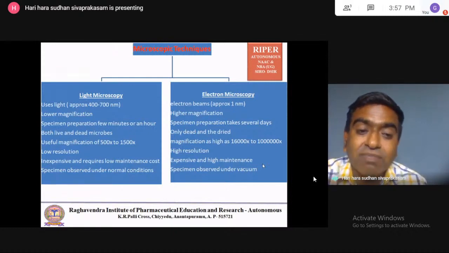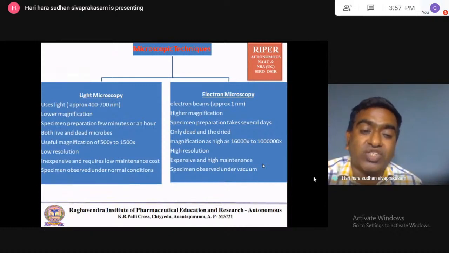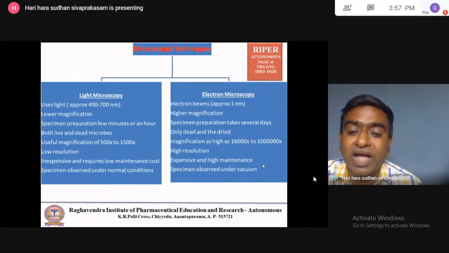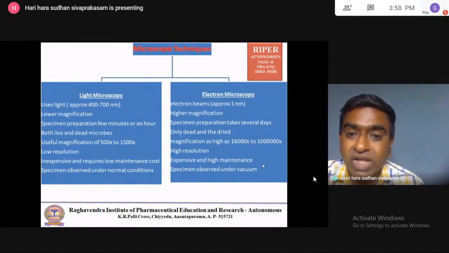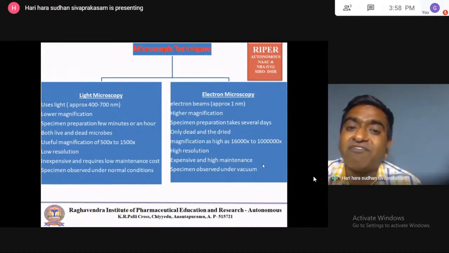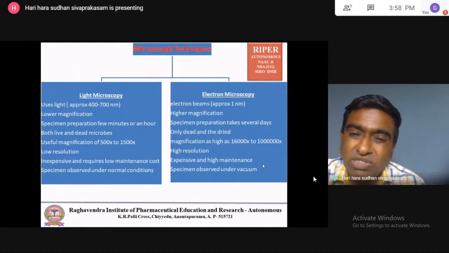Then light microscopy in terms of cost and operation is less expensive, with low maintenance cost. Electron microscopy is highly expensive with high maintenance cost. The specimen is observed under normal conditions in light microscopy, and under vacuum conditions in electron microscopy. Since the specimen is observed under vacuum, the morphology of the cell changes, so the original structure cannot be studied in electron microscopy.